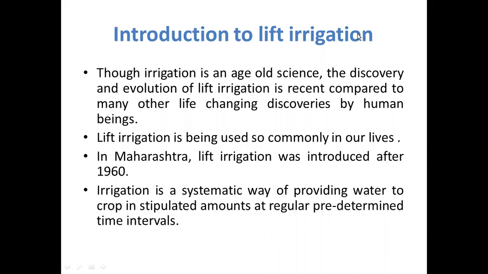Though irrigation is an age-old science, the discovery and evolution of lift irrigation is recent as compared to many other life-changing discoveries by human beings. Lift irrigation is being used so commonly in our lives. In Maharashtra, lift irrigation was introduced after the 1960s, and in today's scenario, Maharashtra is the leading state which uses lift irrigation dominantly. Irrigation is a systematic way of providing water to crops in stipulated amounts at regular predetermined time intervals.